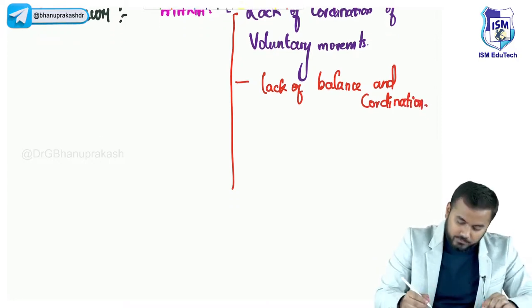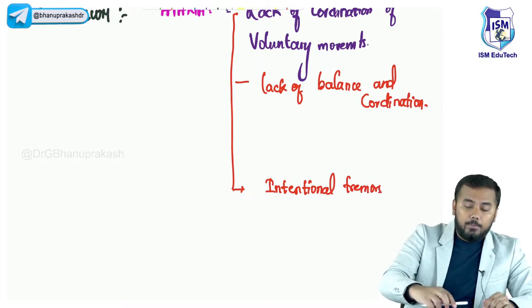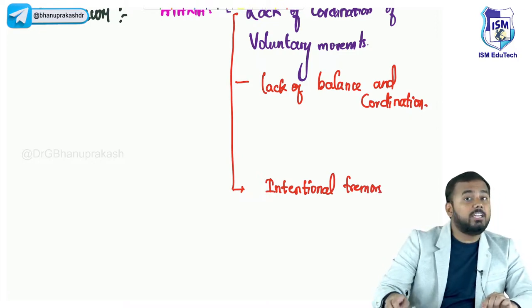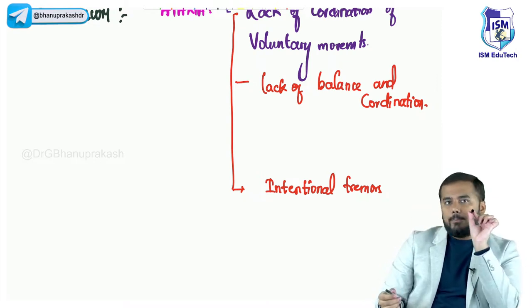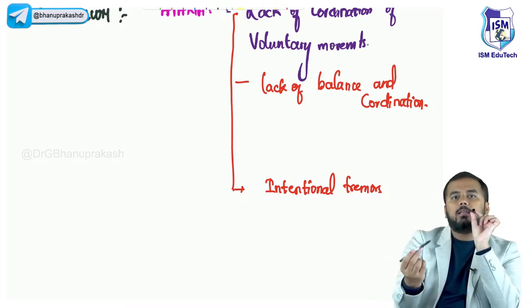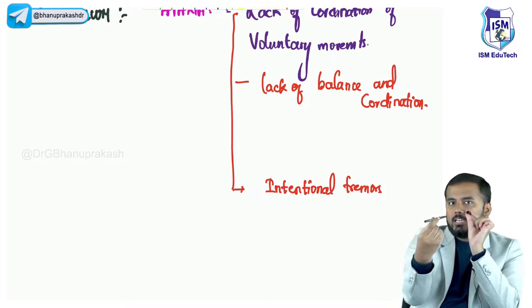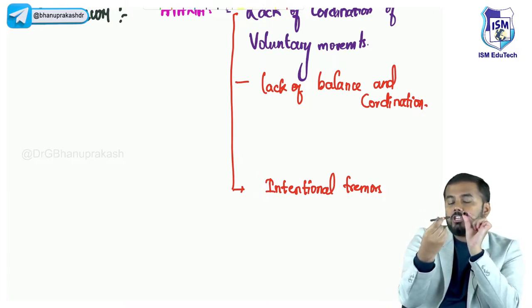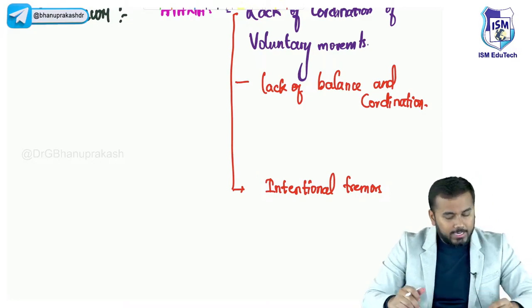And second important thing is intentional tremors. Intentional tremors, what does that mean? See, in Parkinsonism you see resting tremors. But here, intentional tremors. What does intentional tremor mean? For example, if I am a doctor, what I will do is I will hold the pen cap and give this pen to the patient. I will tell the patient to put the pen back into this cap. Now the patient is putting the pen. See, there are no tremors here, no tremors here, no tremors here. The moment the patient is coming towards the target, he starts shaking and starts overshooting the target. This is what is called intentional tremors. So you will also see intentional tremors.